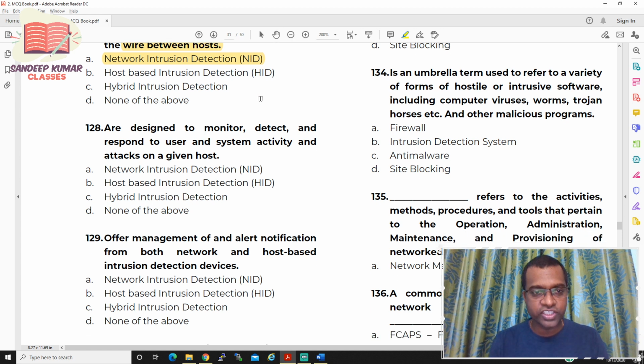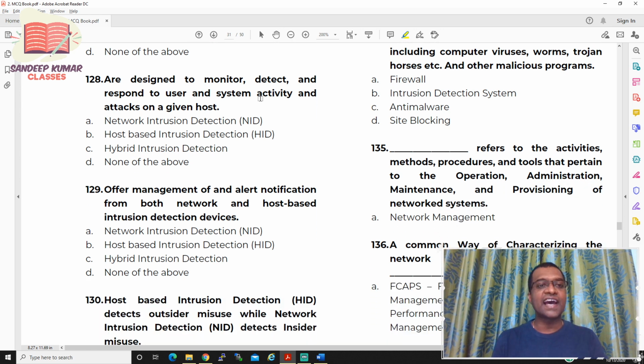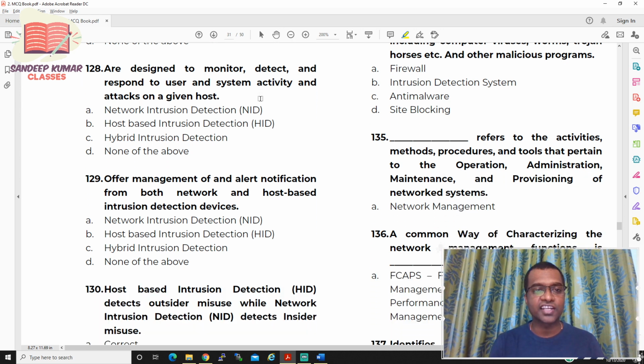Now let us move to question number 128. Dash are designed to monitor, detect, and respond to user and system activities and attack on a given host. So option A, NID, option B, HID, option C, hybrid intrusion detection system, option D, none of the above.